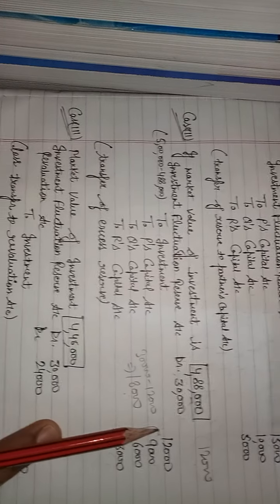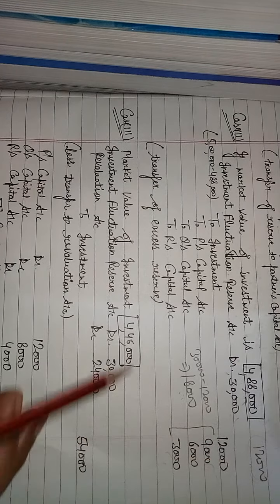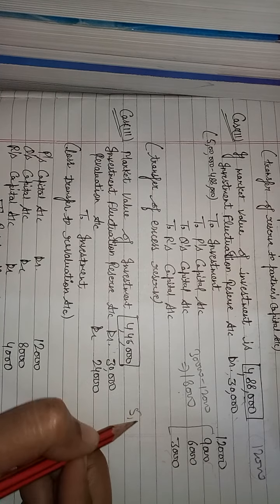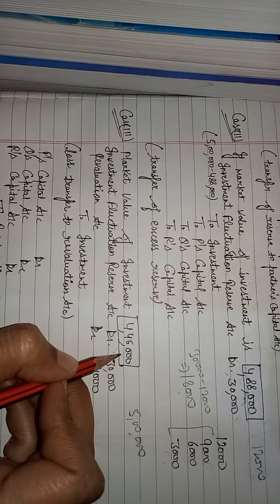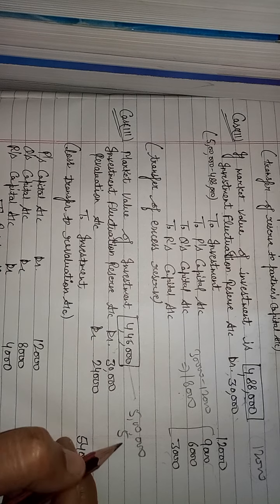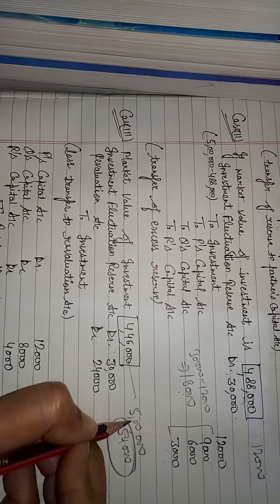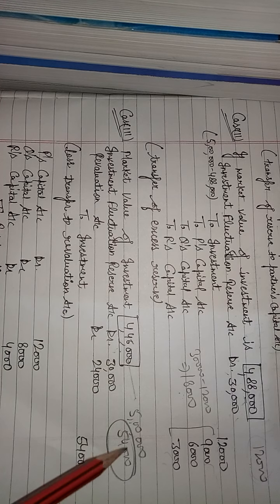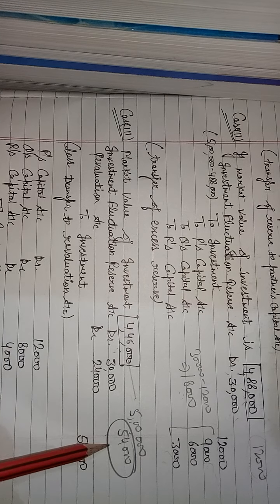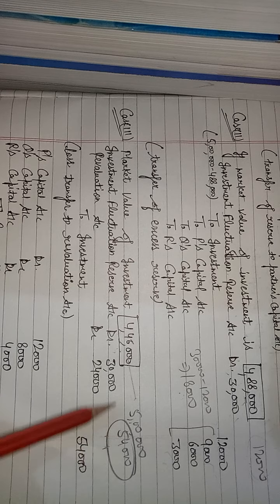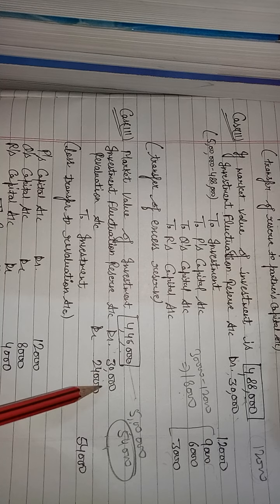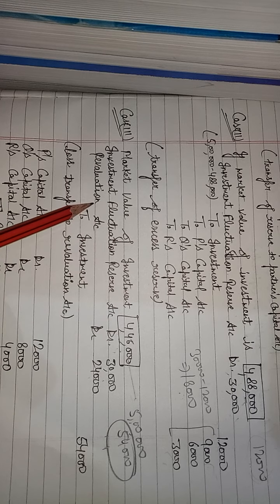Clear? See next case. Market value of investment is 4,46,000. Investment value was 5 lakh. Now its value is 4,46,000. Means loss is of 54,000. 5 lakh minus 4,46,000, that is 54,000. And our reserve is only 30,000. Investment loss is 54,000 and our reserve is of 30,000 only. Then we have to transfer this loss amount to revaluation account.